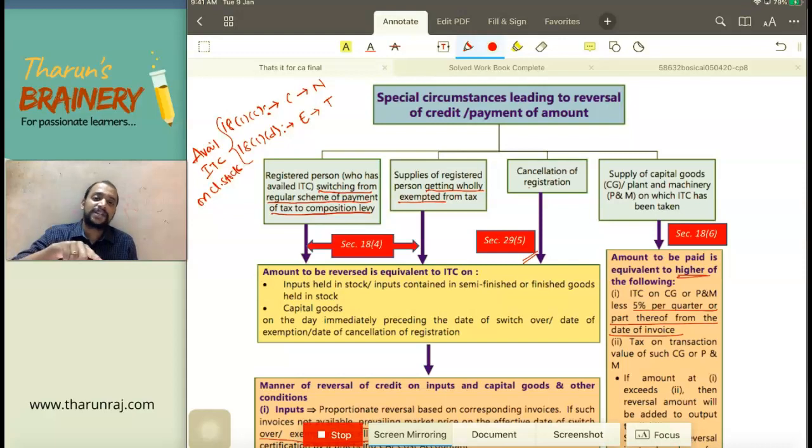Read with Section 29 subsection 5. Third situation, cancellation of registration. In these three cases, what will happen? We need to reverse the ITC on closing stock, means we will be adding it to the liability. Whenever we reverse, what will happen? We will be adding it to the liability.